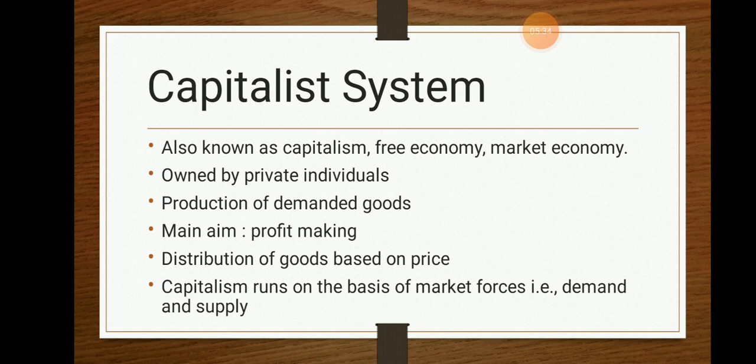Our current economy was once the barter system, where we used to exchange goods for goods. When money came into existence, what did we do? We started exchanging the goods for money. So what determines the distribution of goods? The distribution of goods is based on the price.